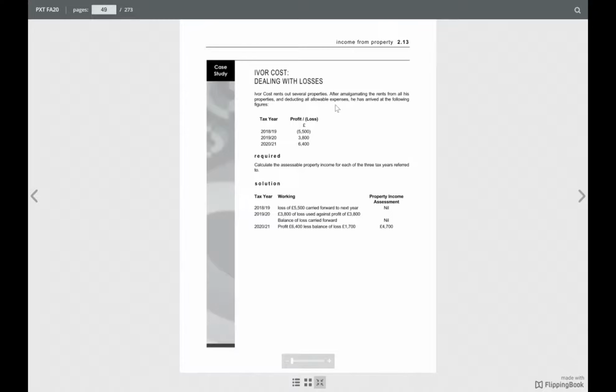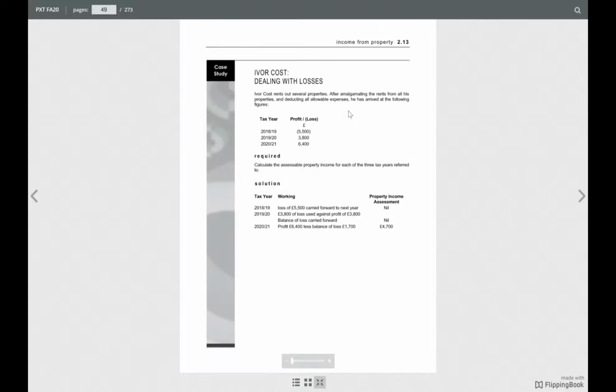Dealing with losses. Evil Cost rents out several properties. After amalgamating, which means adding up all the rents from all his properties and deducting all allowable expenses, he has arrived at the following figures.